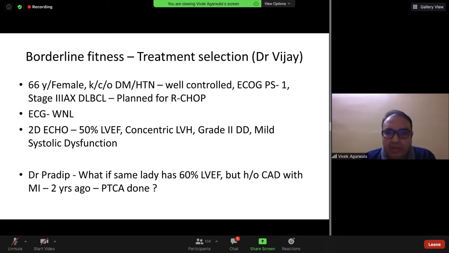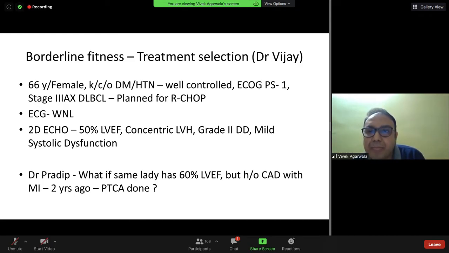So Dr. Vijay, we will straight away come ahead to one of these cases. This is a 66-year-old female, diabetic, hypertensive, stage 3 DLBCL planned for R-CHOP, and you do an echo, and it says 50% ejection fraction, a grade 2 diastolic dysfunction. So what do you think? Will you go ahead with R-CHOP, or you don't want to give R-CHOP, or you want to change the treatment?